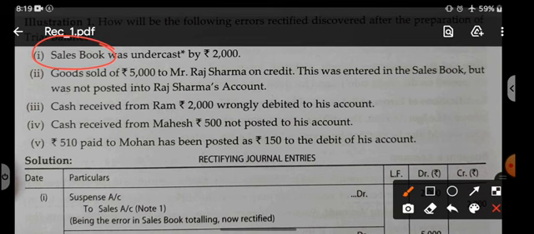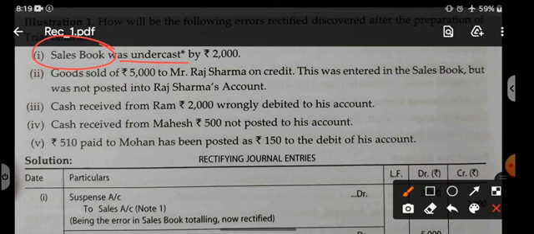The question says the credit is already less, totaled less by 2000, so you should credit it again. In order to increase credit, you credit again; in order to increase debit, you debit again.